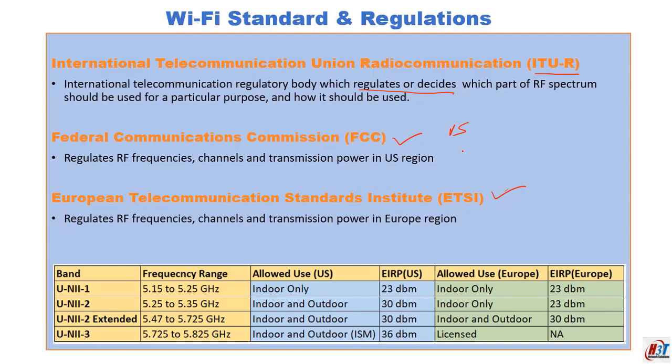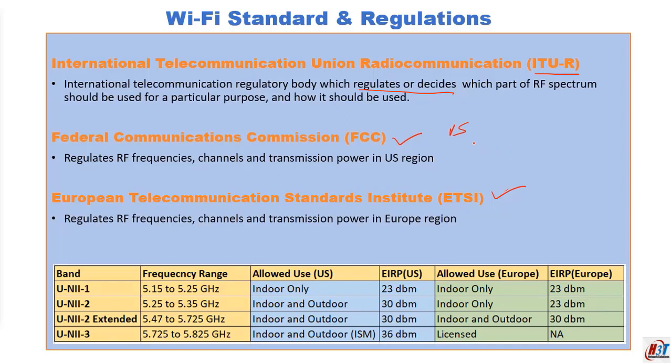So in short, the FCC tells which frequency band we can use and with how much power RF signals can be transmitted from an antenna, which is known as EIRP. EIRP stands for Effective Isotropic Radiated Power. EIRP is the net power level that is being transmitted from an antenna that is connected to a transmitter.